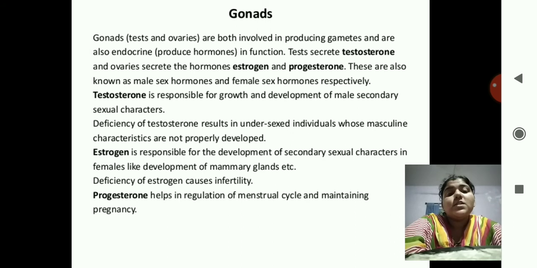Then estrogen is responsible for development of secondary sexual characters in females, like development of mammary glands. The deficiency of estrogen causes infertility, that is, they cannot give birth to a child. Then progesterone helps in regulation of the menstrual cycle and maintaining pregnancy.